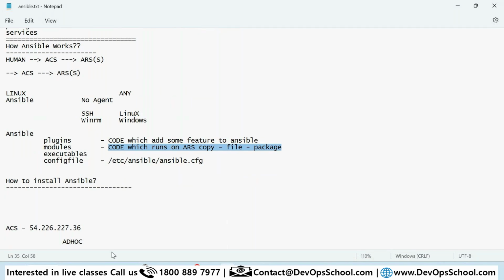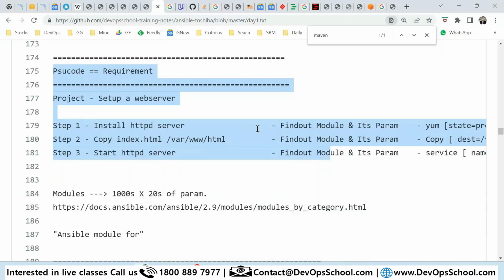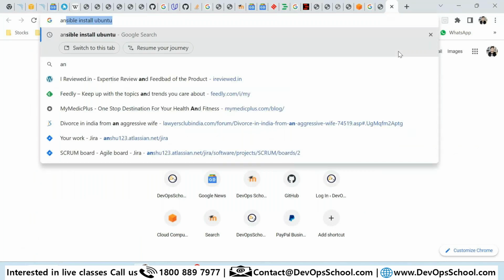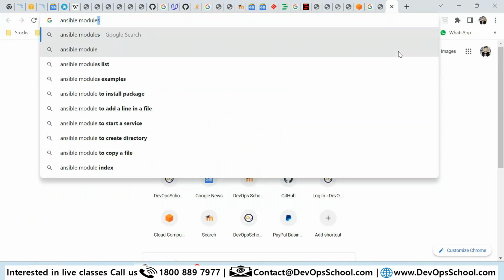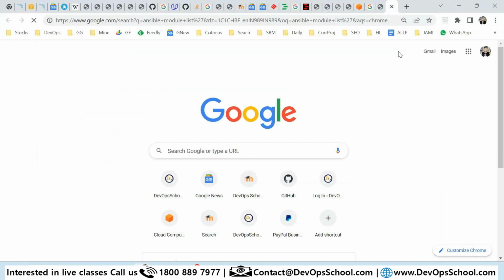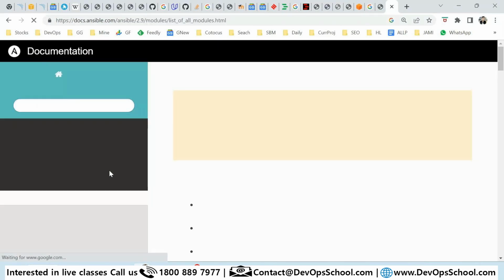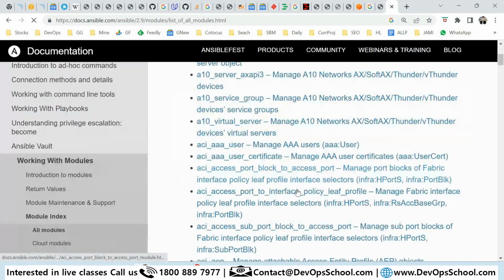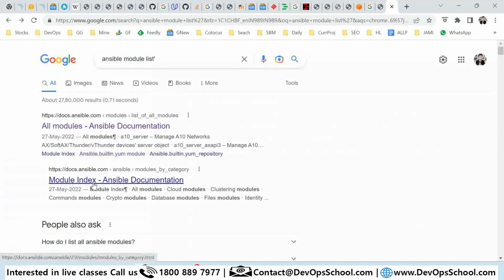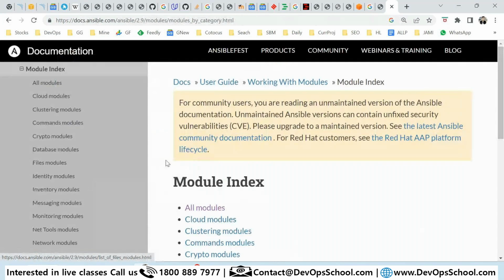In Ansible, we have thousands of modules. If you go to the Ansible module list, you'll find a huge list, with an index, categorized, all these things are here.